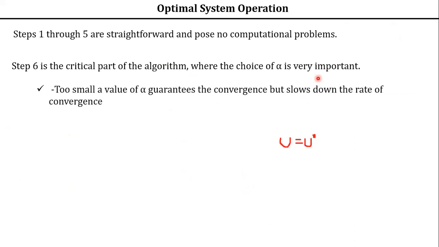How to select? If you select too small a value of alpha, it will guarantee the convergence, but it slows down the rate of convergence. Suppose you want to go from the DSA team to Kanakpura.